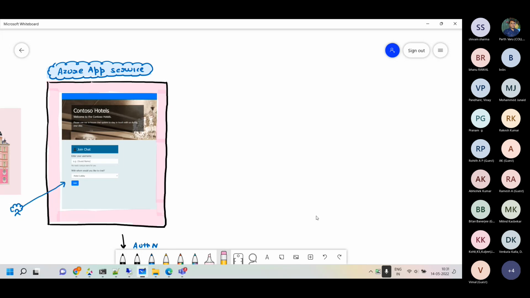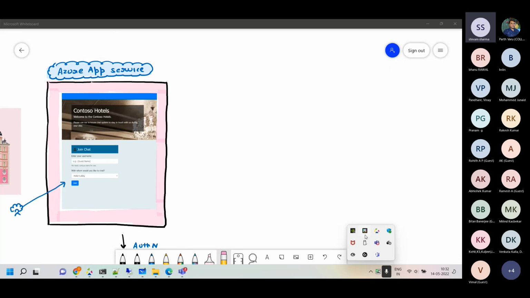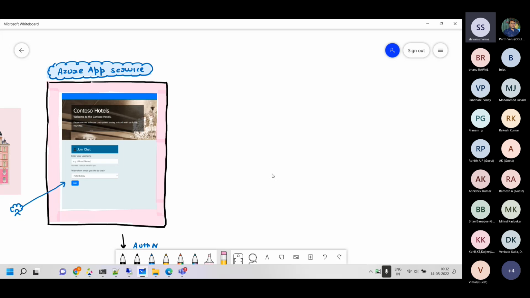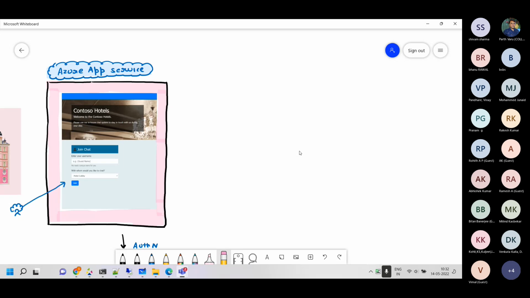Just give me one second. Just let me disable something. Okay, great. That service was using GPU, so I think that's why my laptop was slightly lagging right now. Now it's way better.